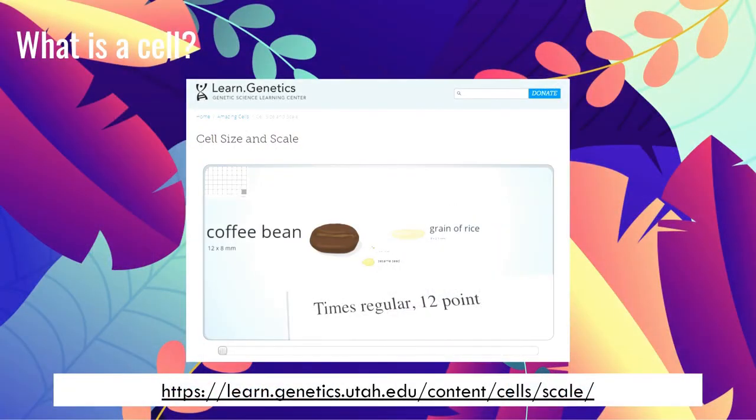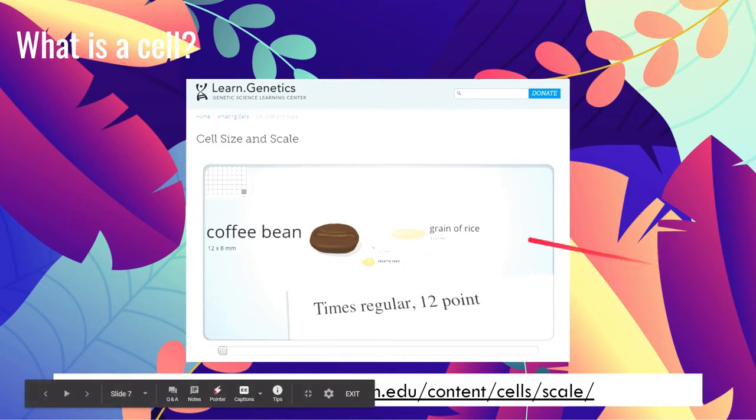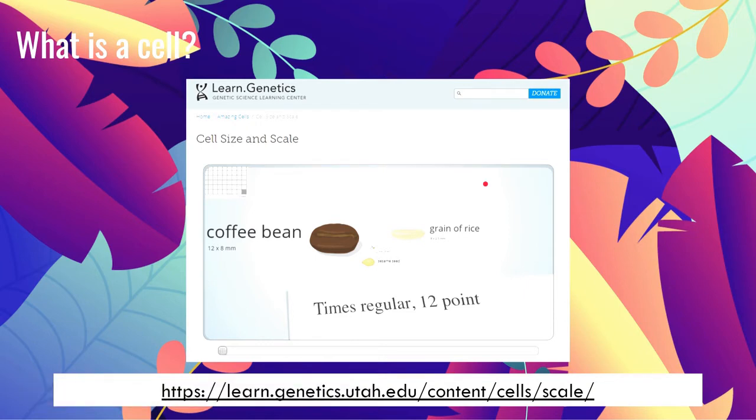In order for you to visualize different cell sizes at scale, I recommend that you visit this website from learngenetics.com. It's a fun interactive website that lets you play around with the different sizes of cells, and hopefully you will learn something from the comparison of cell sizes.